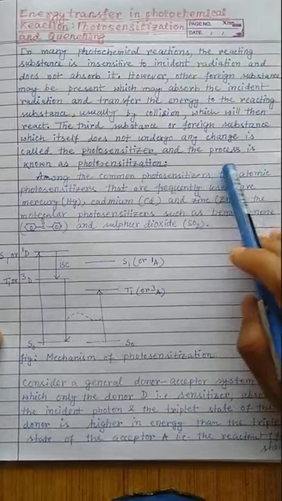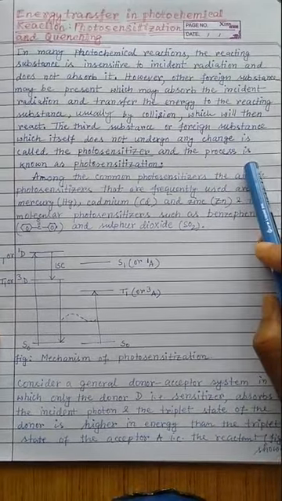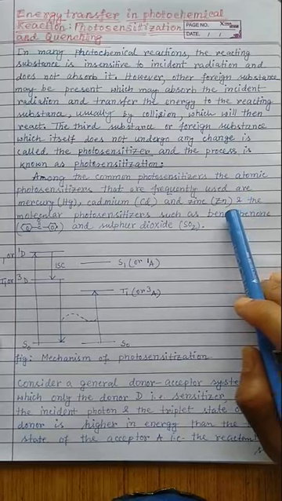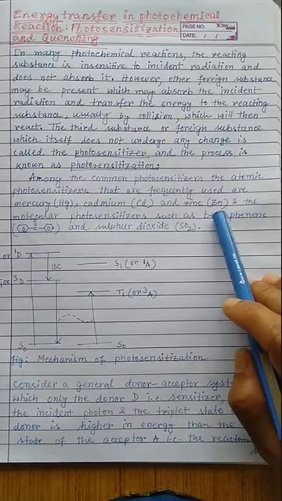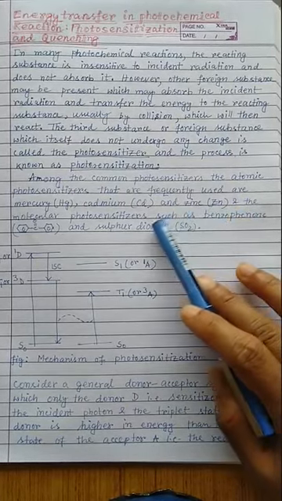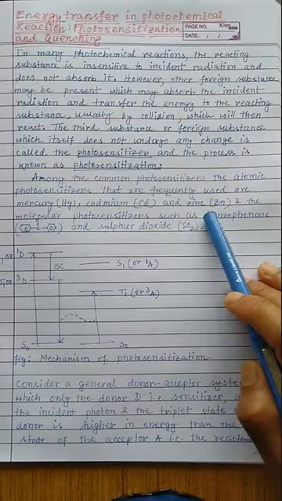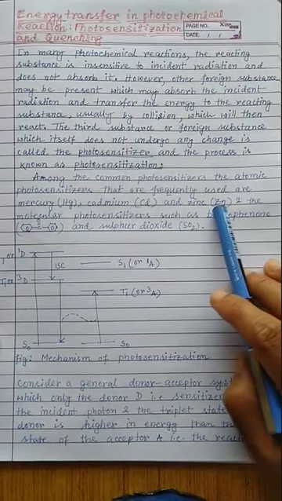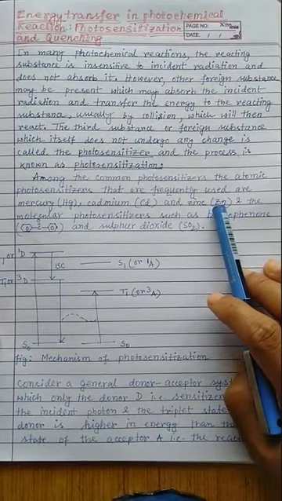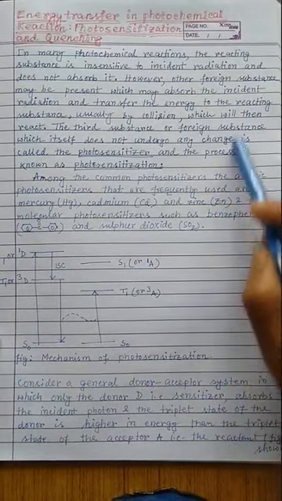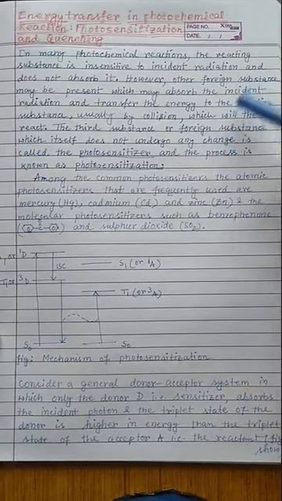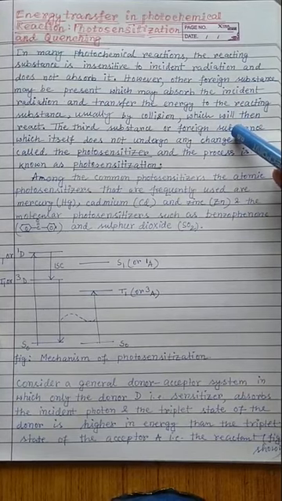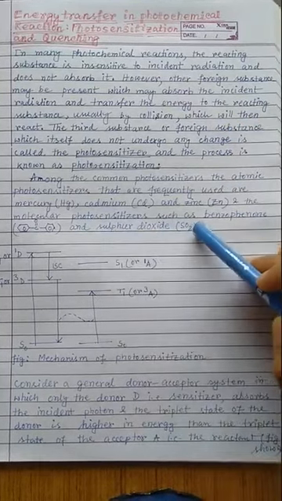Among the common photosensitizers, the atomic photosensitizers that are frequently used are mercury, cadmium and zinc, and keep in mind that all these three atomic photosensitizers are very heavy elements. Heavy in the sense they have very high atomic and molecular weight. And the molecular photosensitizers that are generally used are benzophenone and sulfur dioxide. This is the structure of benzophenone and this is sulfur dioxide.